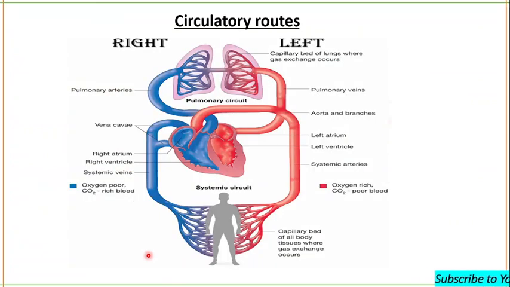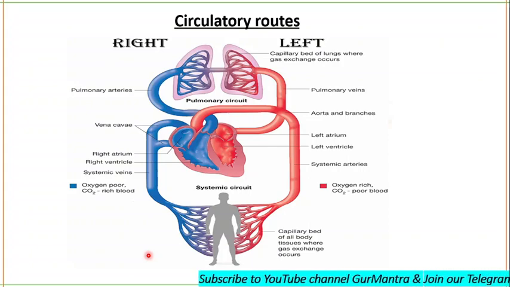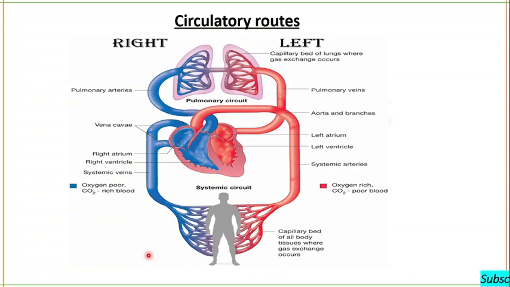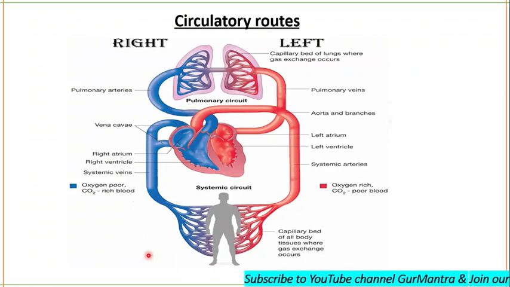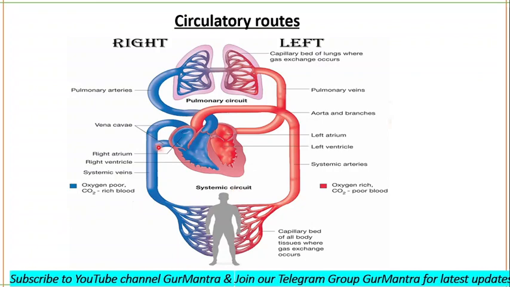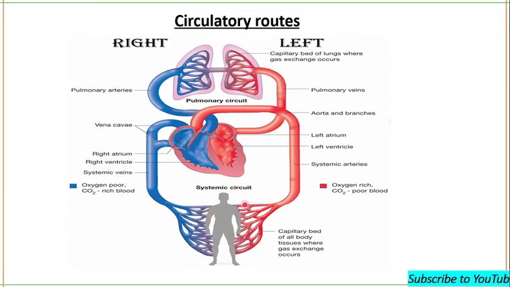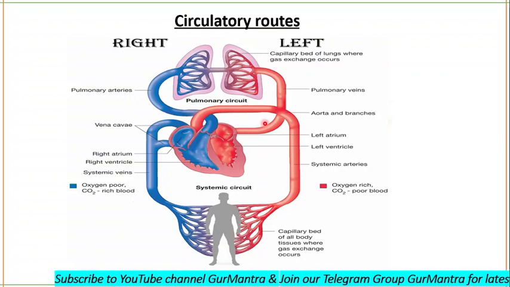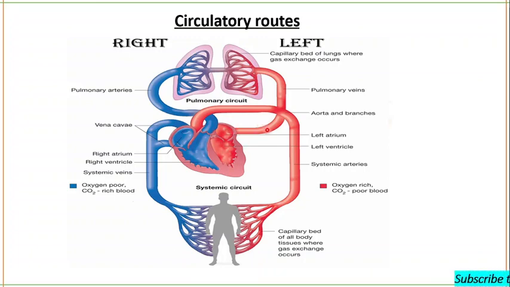Let's talk about circulatory routes now. Blood vessels are organized into circulatory routes that carry blood to specific organs in the body. Two main circulatory routes are systemic and pulmonary circulations. Systemic circulation includes the arteries and arterioles. Arteries and arterioles carry the oxygenated blood from the left ventricle to all the body tissues.